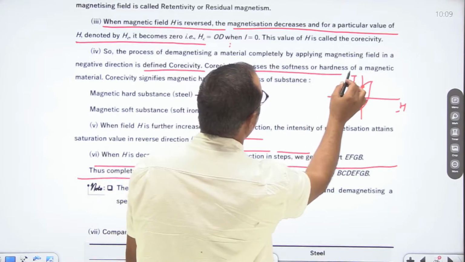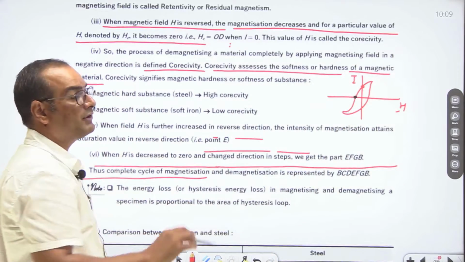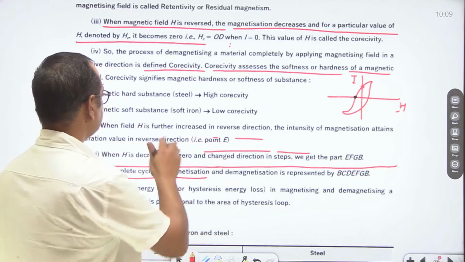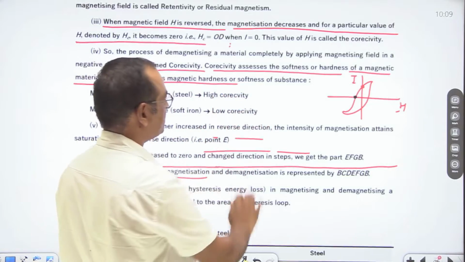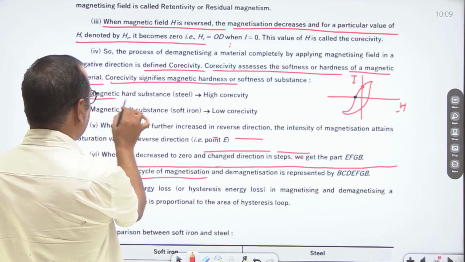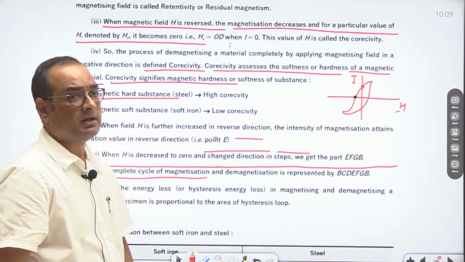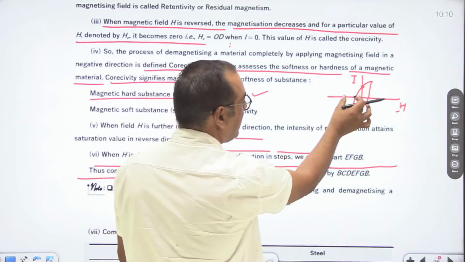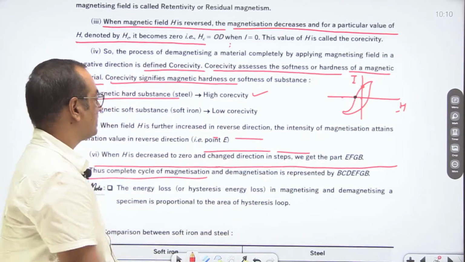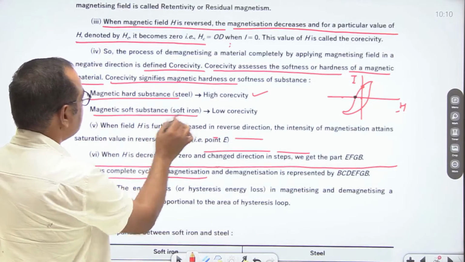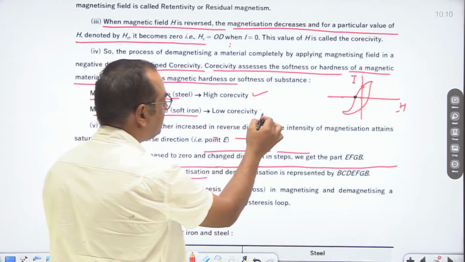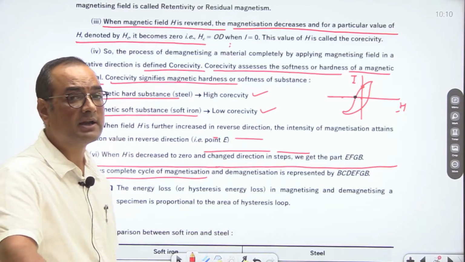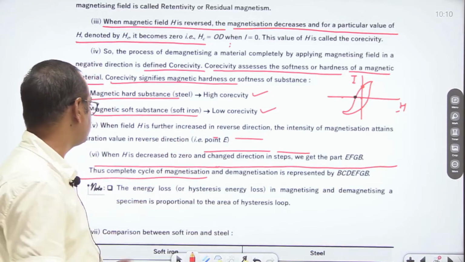Coercivity assesses the softness or hardness of a magnetic material. So the softness or hardness of any magnetic material is defined based on the property of coercivity. Coercivity signifies magnetic hardness or softness. For a magnetic hard substance, let us say steel, steel is of high coercivity. It means a large region of coercivity will be there. While in the case of soft substances like soft iron, coercivity will be low. So the softness or hardness of any magnetic substance is defined based on the coercivity property.